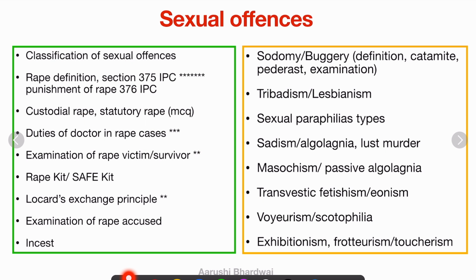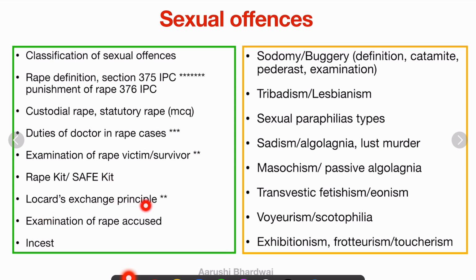So you have to know what is rape and how to define it, and what all things are mentioned in that definition. What is custodial rape and statutory rape? These are the MCQ topics. And duties of doctor in rape cases, okay, important. Examination of rape victim and survivor, yeah, for practical purposes also important. Rape kit and SAFE kit, okay, it can be asked, but it's not that important.